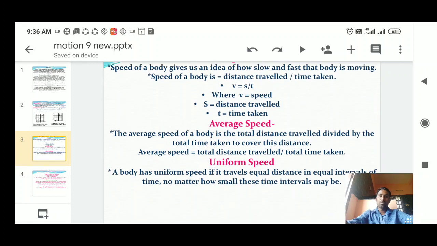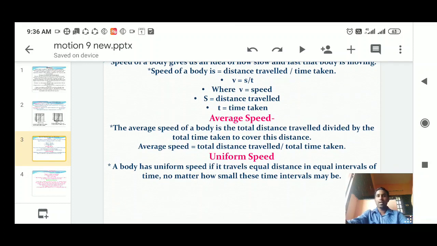Uniform speed is when an object covers equal distance in equal interval of time, that is called uniform speed. Non-uniform speed means when an object covers unequal distance in equal interval of time, that's called non-uniform speed.